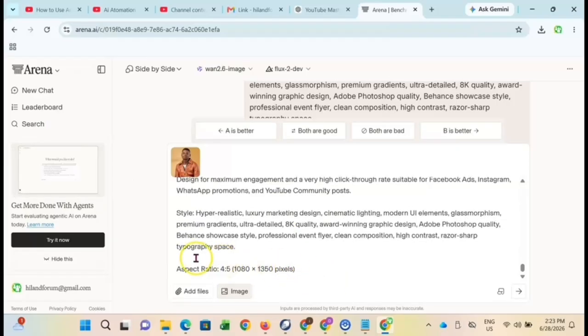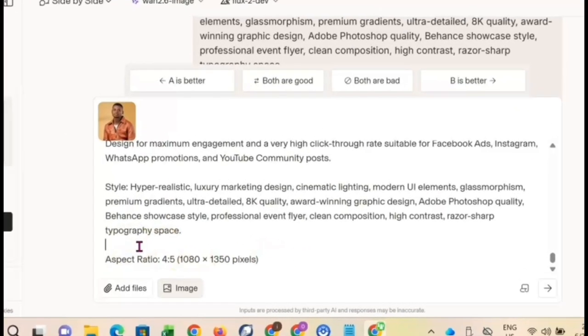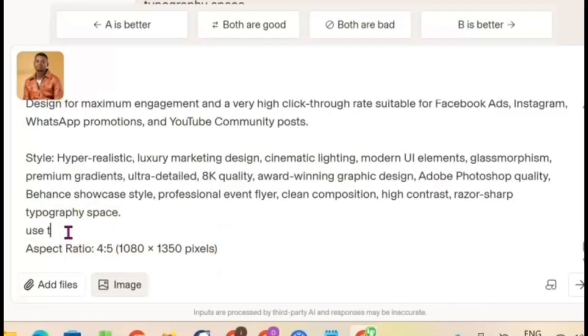Now I want to indicate, you can't just post an image like that. I must indicate by letting them know. So I'm going to say use the uploaded image for the design.